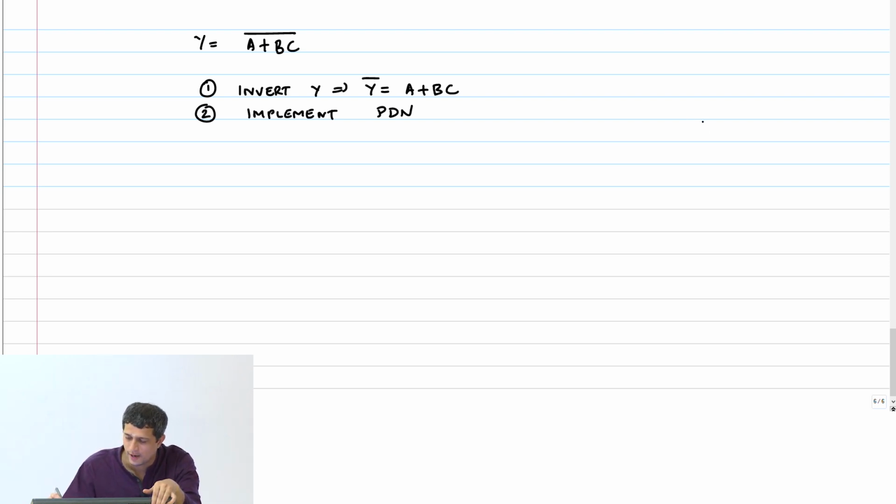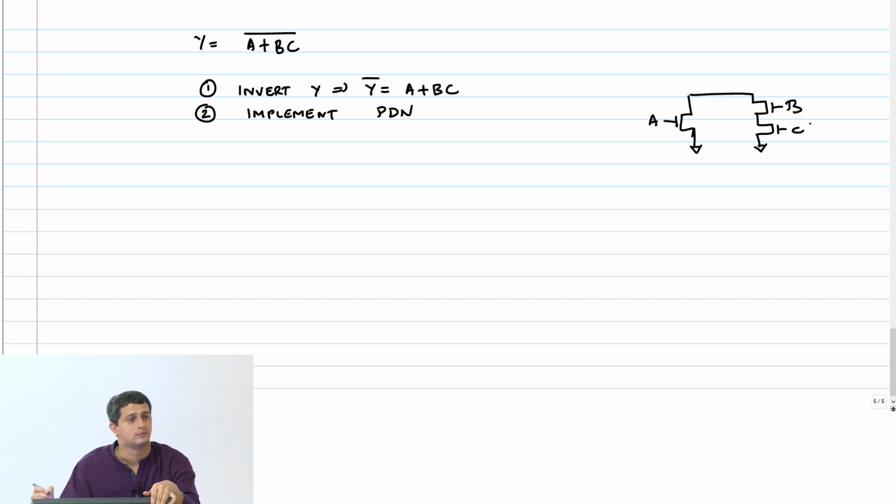I have A + BC. How do I implement this? A in parallel with B and C. Okay, this is my output.